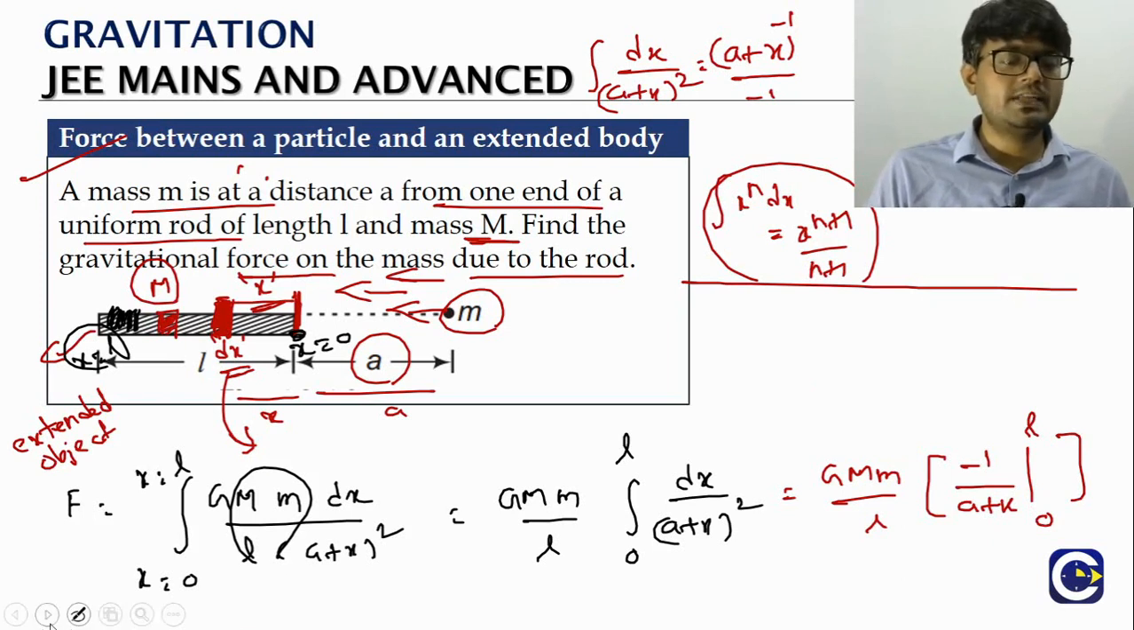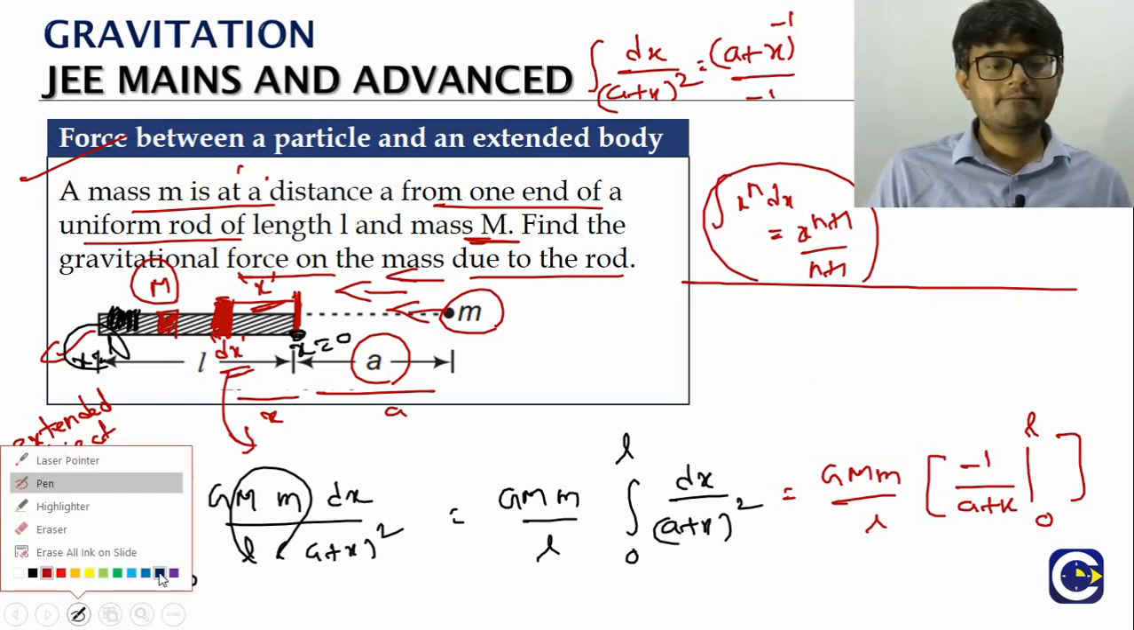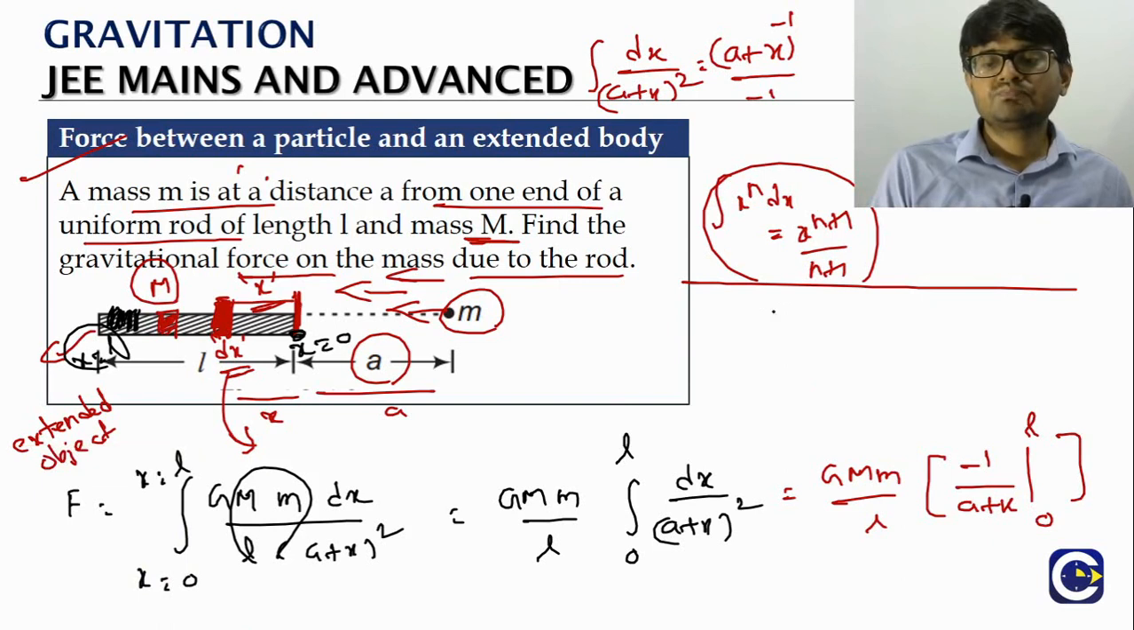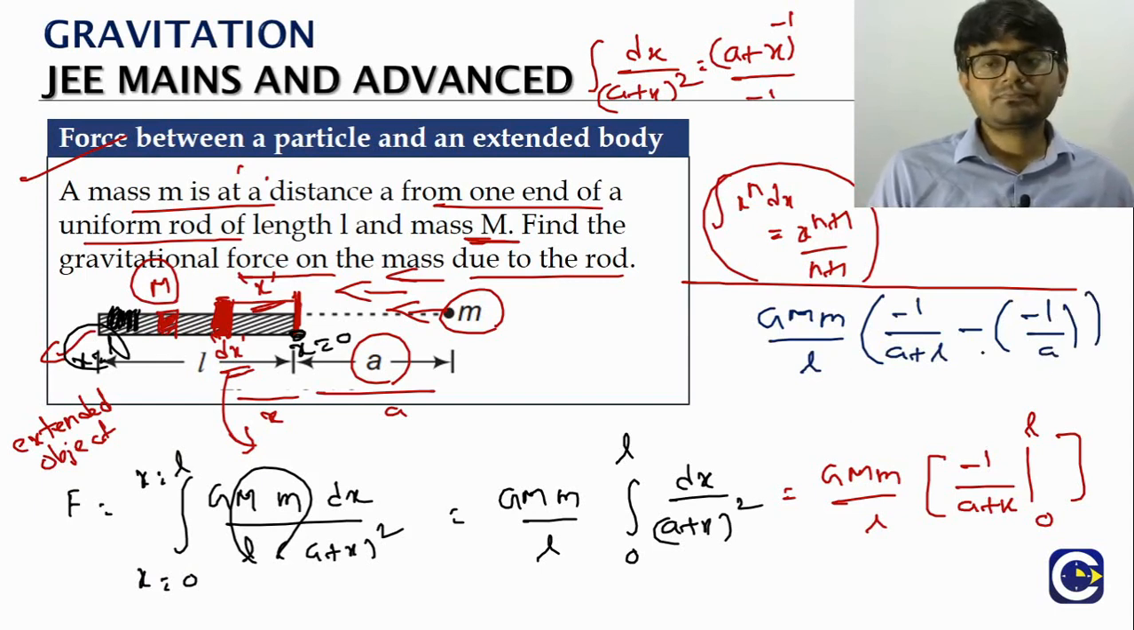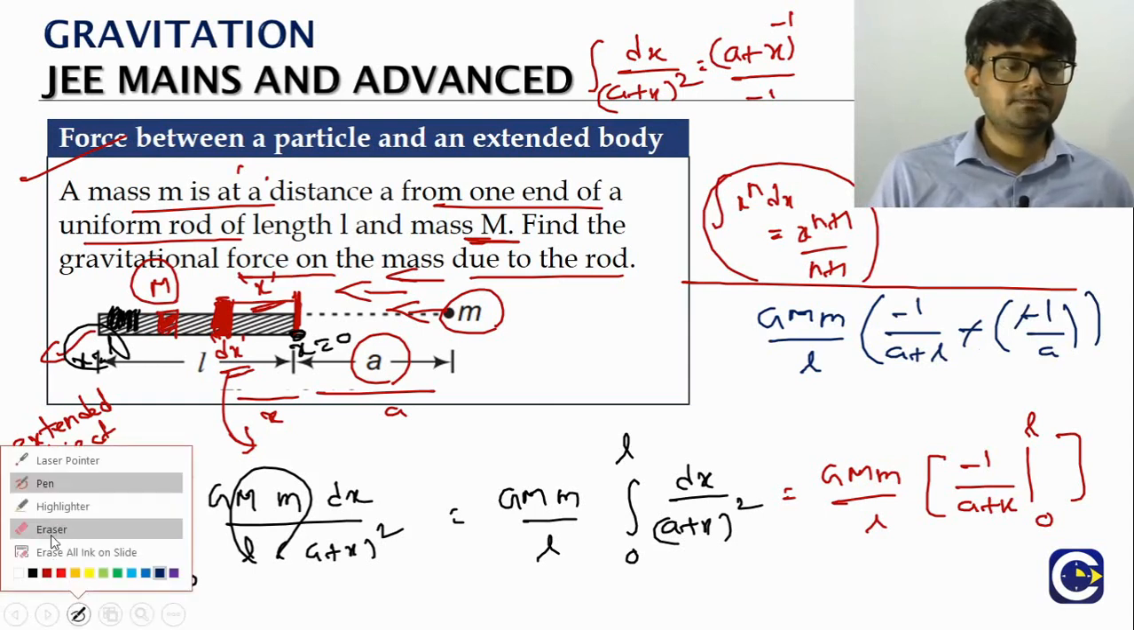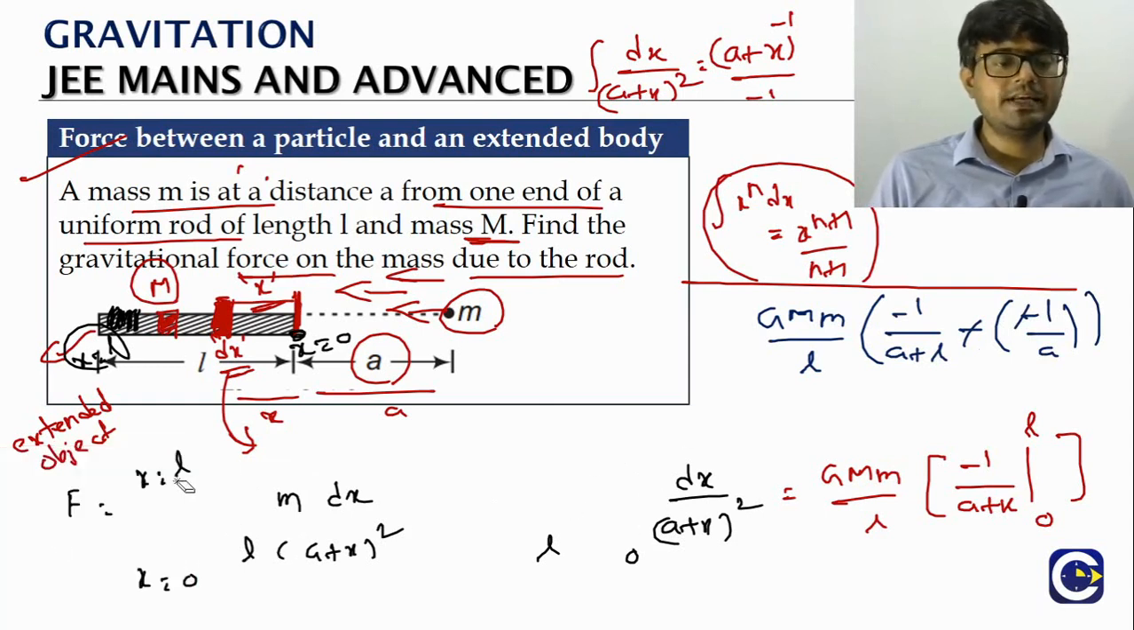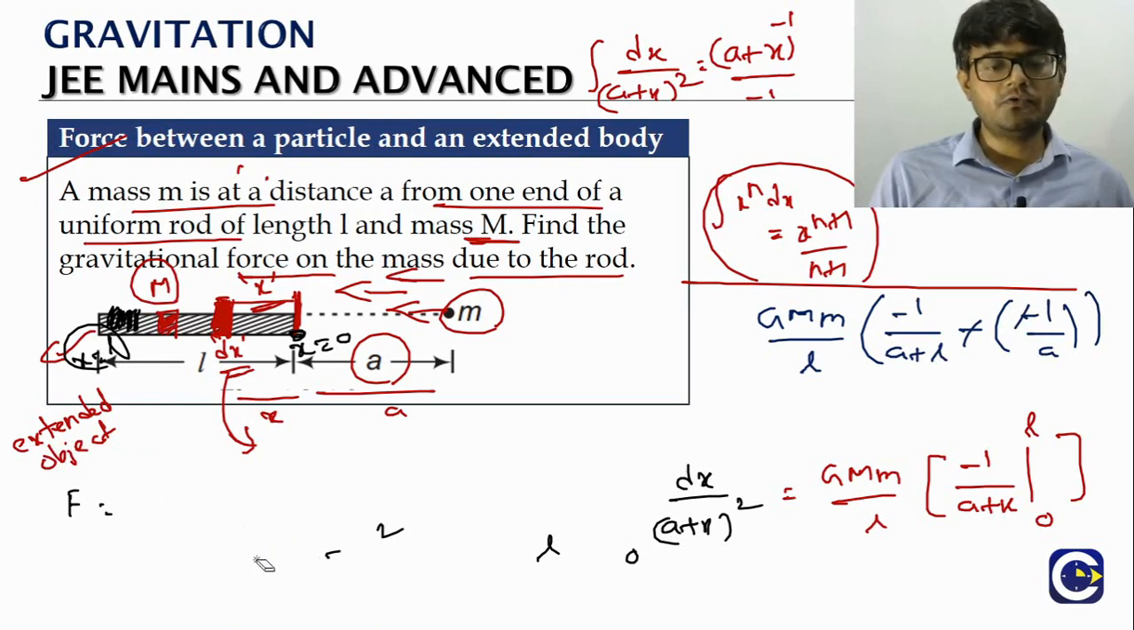Now if we substitute the limits, we will get the final answer. So how do we substitute the limits? Gmm by L, minus 1 by (a plus L), minus of minus 1 by a. Final limit minus initial limit. So minus minus will become plus. So we are going to get the final value of the force.